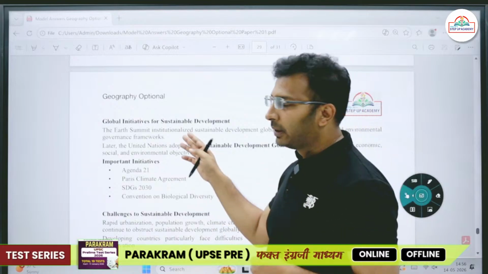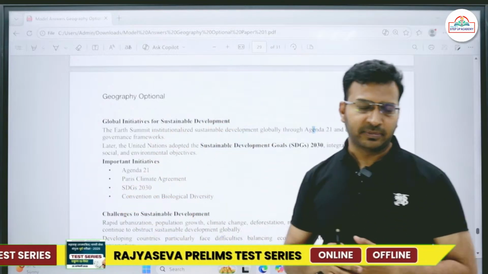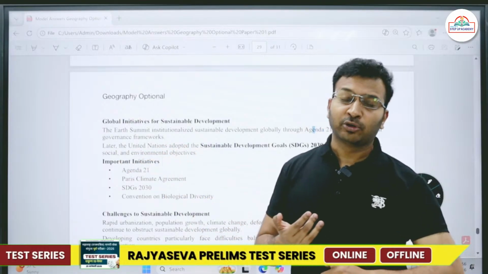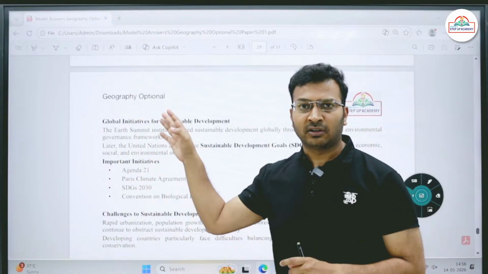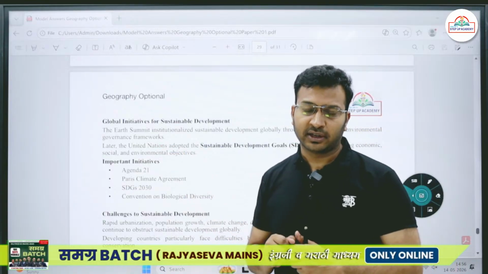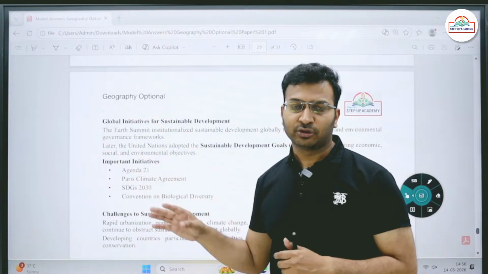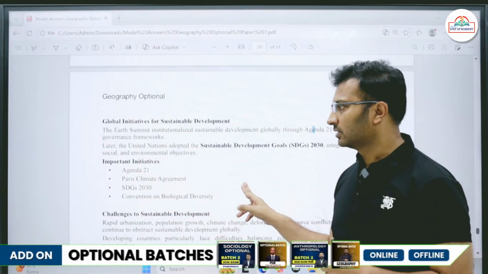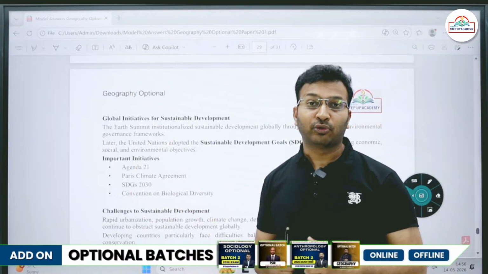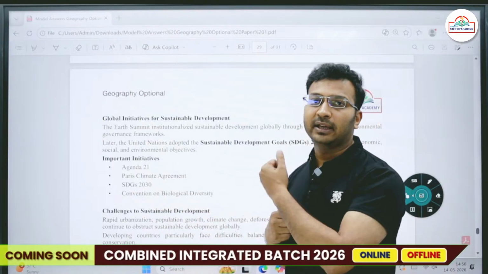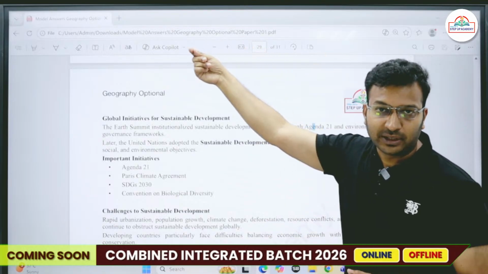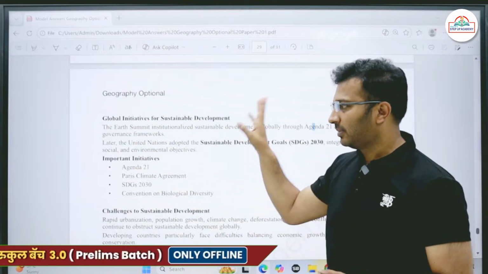Then on the global scale as well, some initiatives have been undertaken with respect to sustainable development. For example, we already know about the 1992 Earth Summit. Then various initiatives undertaken over here, that is Agenda 21 principles were there. Then later on we also came up with Convention on Biological Diversity. Then recently we also have the Paris Climate Agreement. We are also talking about the Sustainable Development Goals 2030. ठीक है, अगर एग्जाम में इतना सब कुछ याद नहीं है तो एटलीस्ट SDG 2030 जो भी 17 गोल्स हैं उनके बारे में लिख के आ जाओ.